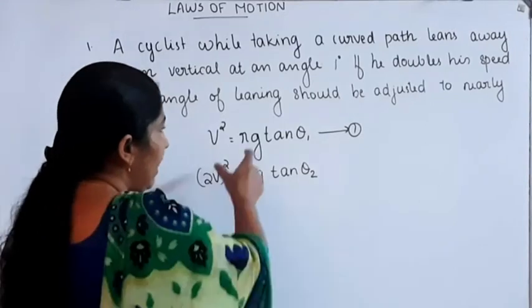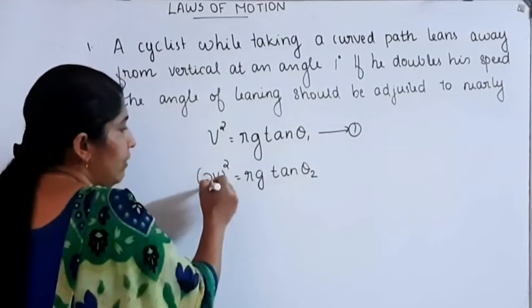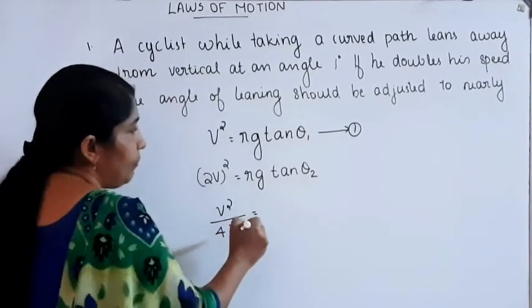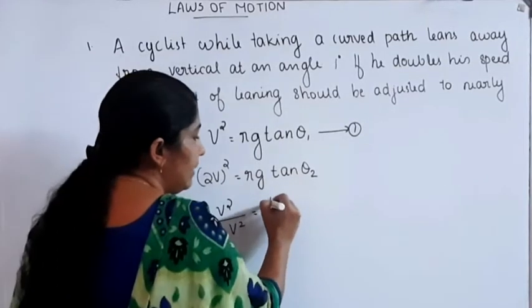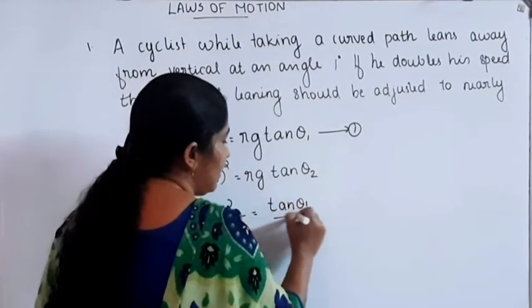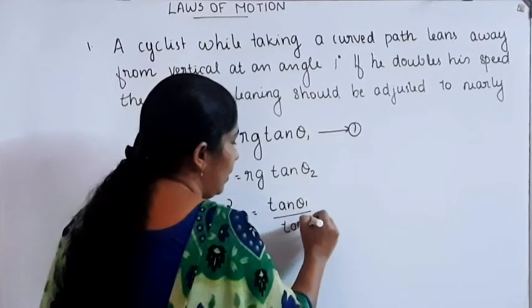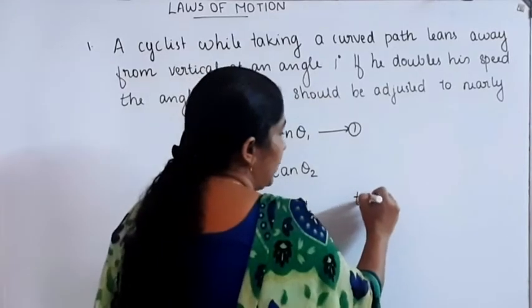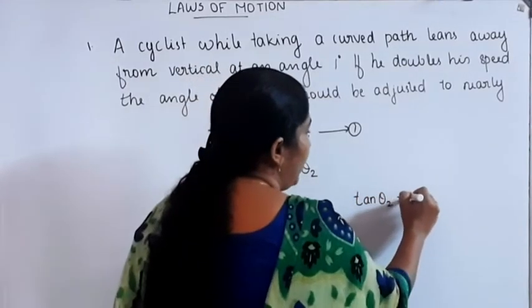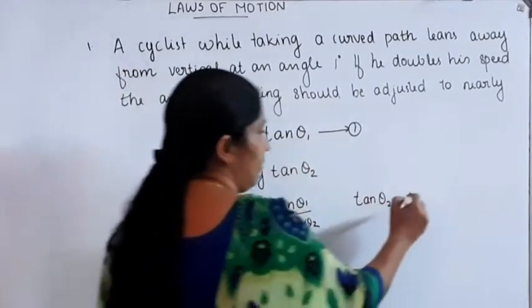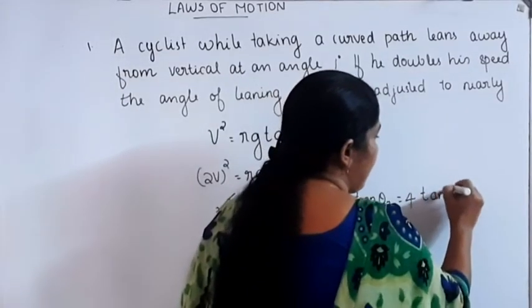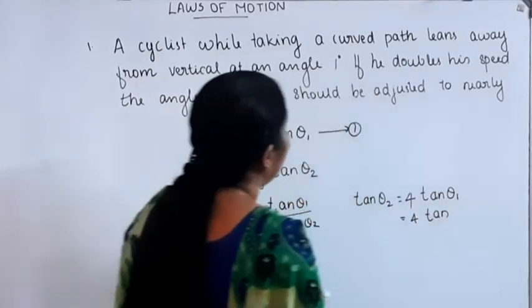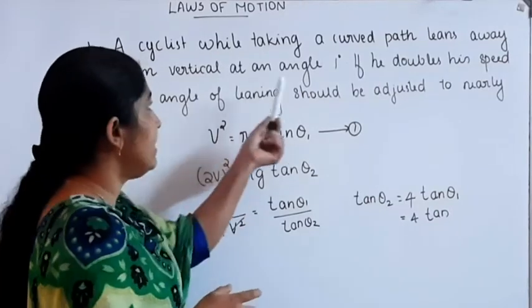Then on dividing these two equations, v square divided by 4v square is equal to tan theta 1 divided by tan theta 2, as Rg gets cancelled. Then tan theta 2 is equal to 4 times tan theta 1. Here in the first case the angle of leaning is 1 degree.